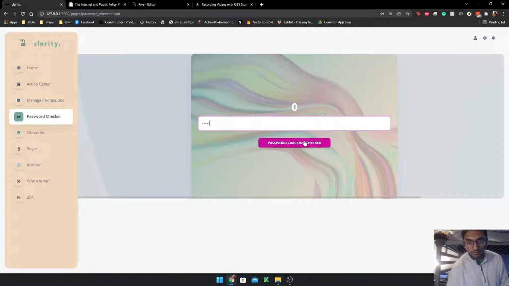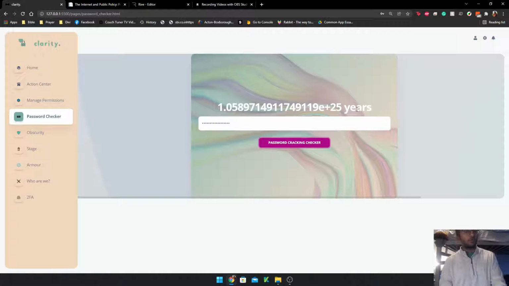And if you type and you hit the checker, it tells you how quickly it can be cracked by a computer. Obviously, this is not a very good password, so if you put in a much more random and longer password, it gives you a lot longer time and probably won't ever be cracked by a computer. So these are some of the types of projects that we could build further with Clarity in the future. And I'll pass it back to Derek.